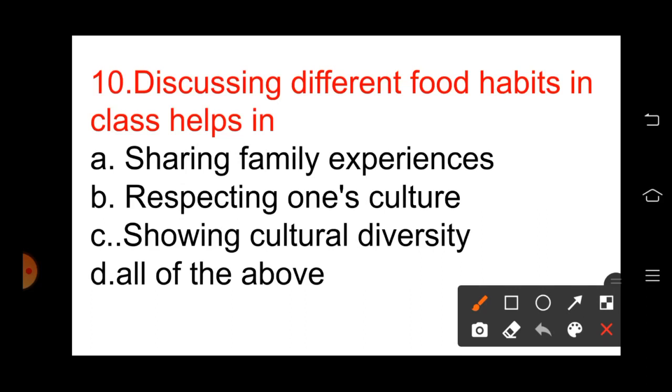Respecting one's culture: they will respect others' culture and also their own culture. Option C, showing cultural diversity. D, all of the above. By asking these questions, they will be sharing their family experiences and respecting their own culture. That means they will understand that different cultures exist, so we have to respect our culture and also others' culture. And showing cultural diversity: when different answers come in the class, children will understand that cultures are different and there is a lot of diversity in our country. So all of the above is the right answer.